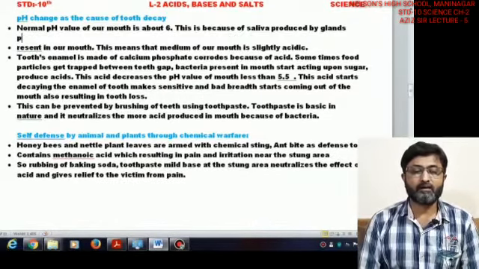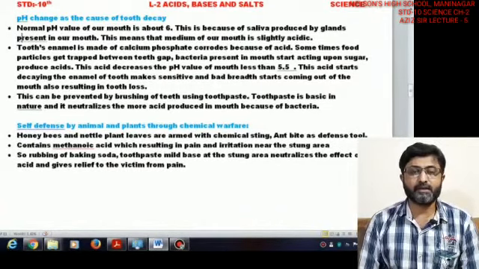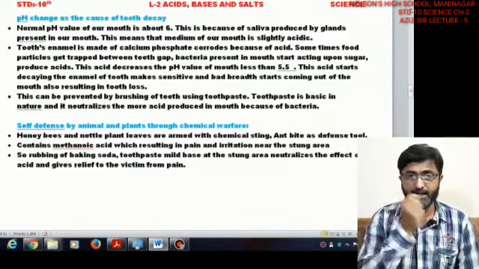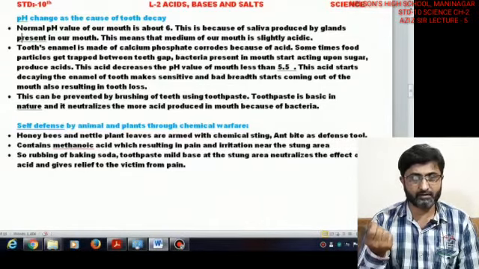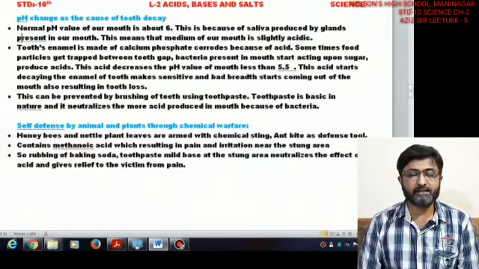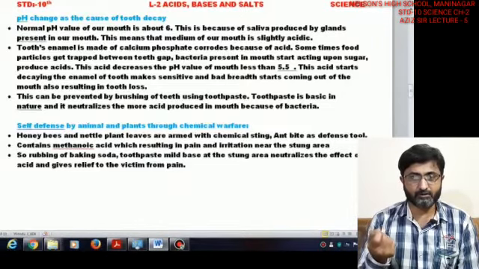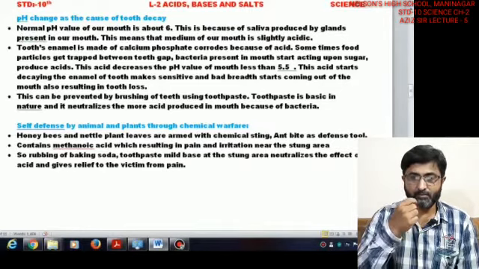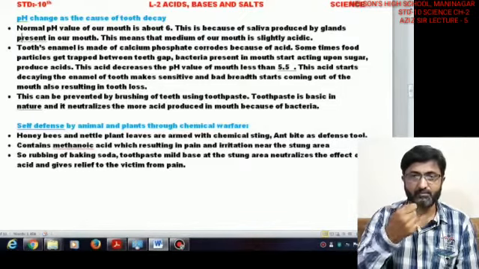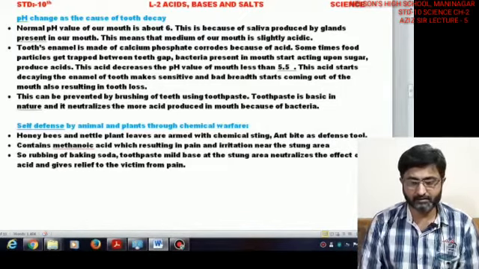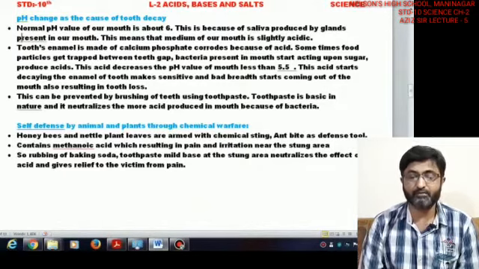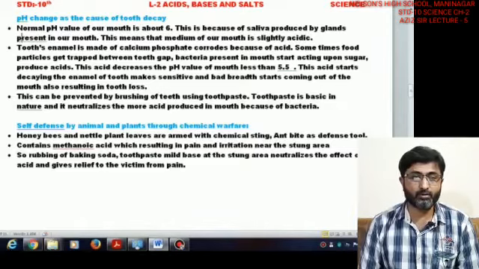Now the glands in our mouth create a medium that has slight acidity, but our teeth, that is tooth enamel, contain calcium phosphate. Now this calcium phosphate first of all gets treated with acid. Secondly, in our mouth the bacteria are there, and if food particles get stuck between the teeth, they get decomposed by these bacteria and reduce the mouth pH to less than 5.5. Now this creates a problem for tooth enamel.